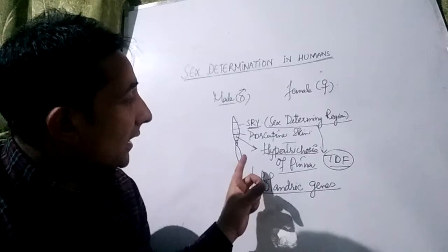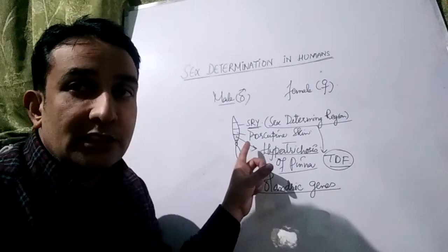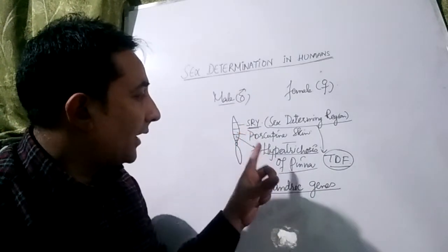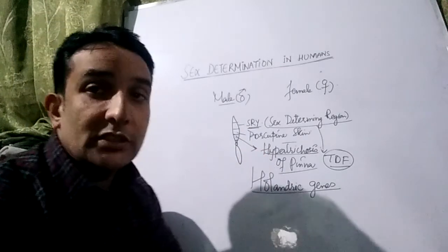So these are some examples of the Holandric genes: the SRY region, the porcupine skin region, hypertrichosis, etc.